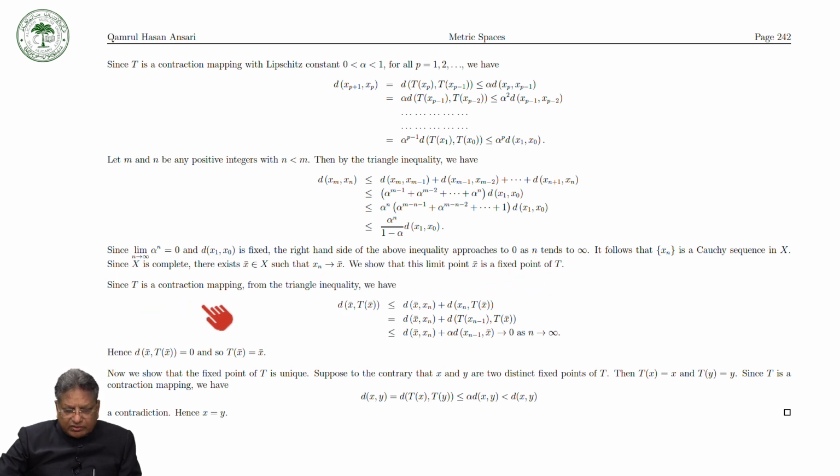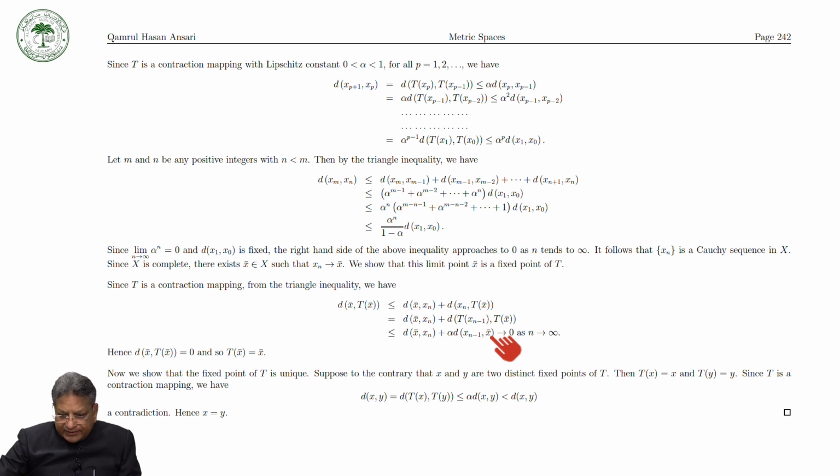Now since T is a contraction mapping, from the triangular inequality, the distance between x bar and T x bar is less than or equal to this thing by the triangular inequality. Now here T xn is equal to x n plus 1 by the definition. And because T is Lipschitz continuous, this is less than or equal to alpha times d of xn minus 1 and x bar.